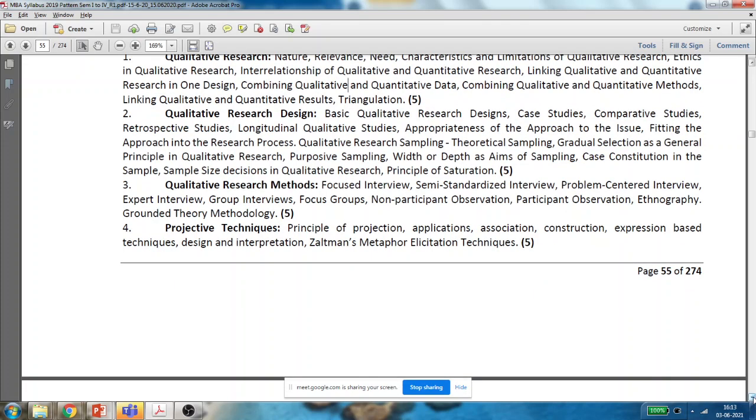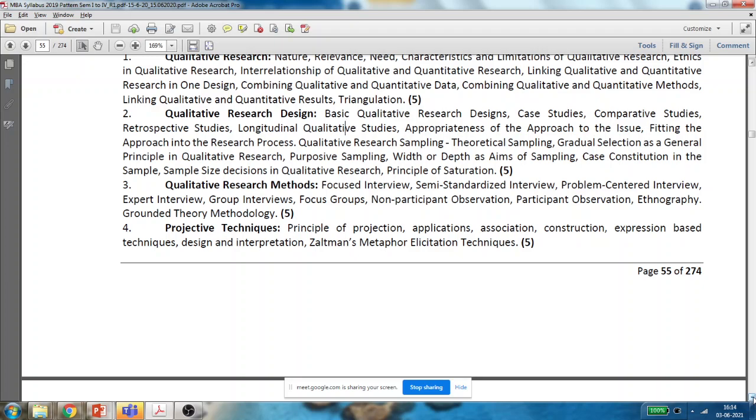In this chapter, we will study different types or methods of qualitative research. So how do we conduct qualitative research? There are different methods: focused interview, semi-standardized interview, problem-centered interview, expert interview, focus groups, observation, ethnography, grounded theory. All these methods we are going to study in this third chapter.